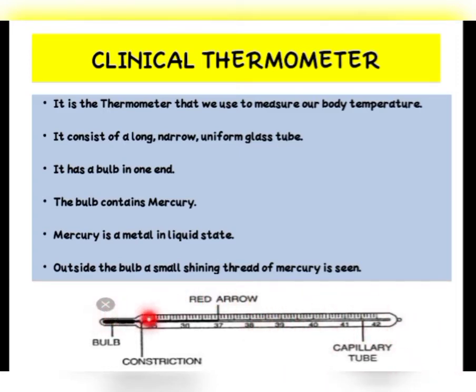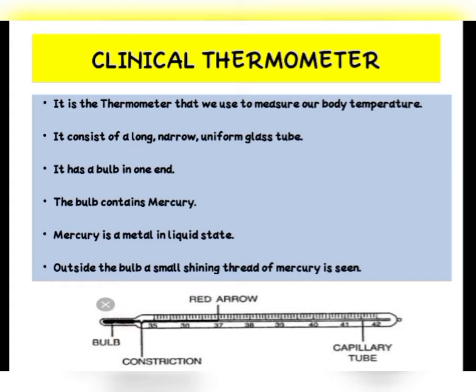And also it is uniform. That means the width it has here is similar here also. It is uniform. It has a bulb at one end. This bulb is not the bulb you light in the holder of your house. It looks like a bulb. This is the bulb of the thermometer. You will see the bulb at one end of the thermometer. Okay. Now why is this bulb present?